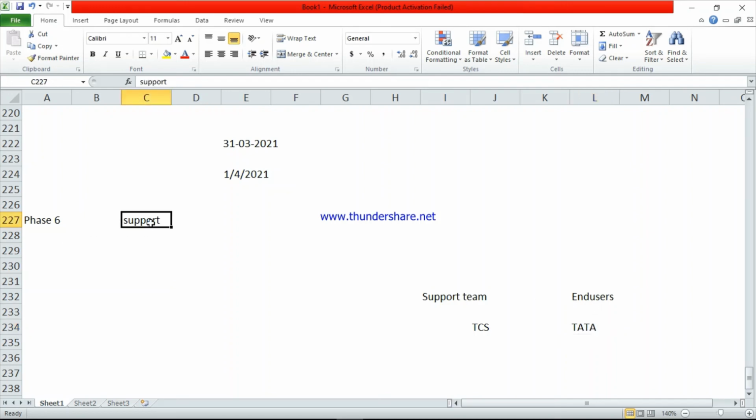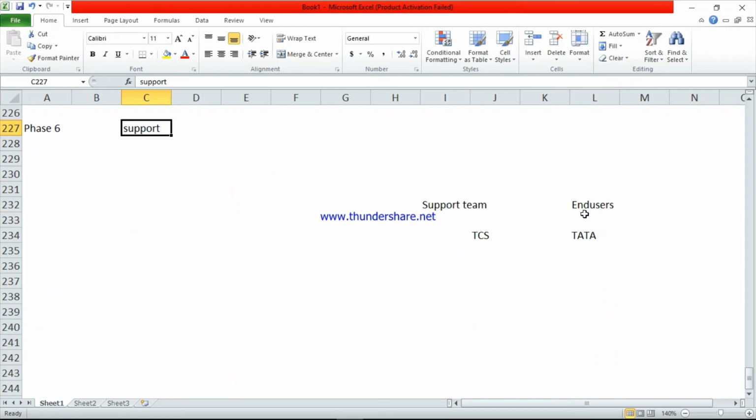See here, support means when they are doing any entries, if they get any error, they will raise a ticket to the support team only. Now there is no technical team; they went to another project and gave all the documents to the support team. So Tata end users will raise a ticket. Ticket means we have ticketing tools, different tools. Through that they will send a mail. If they get any error, they will send a ticket to the supporting team. The support team will resolve the issue. This is called the supporting team. They have to help the end user.